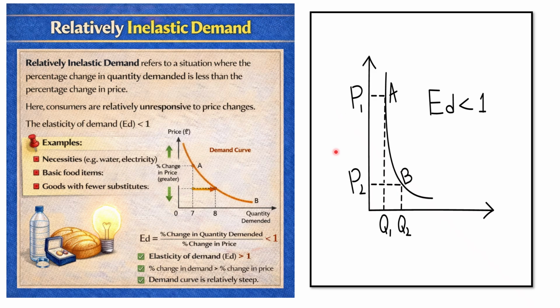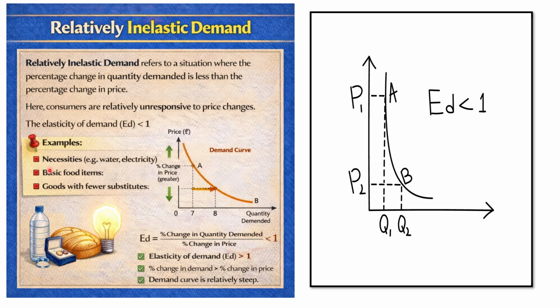For example, in this graph you can see that when the price goes from P1 to Q1 initially and then decreases more, the quantity demanded also increases, but less proportionately compared to the decrease in price. Here the percentage change in quantity demanded is less than the percentage change in price, which shows the elasticity of demand is lesser than 1.